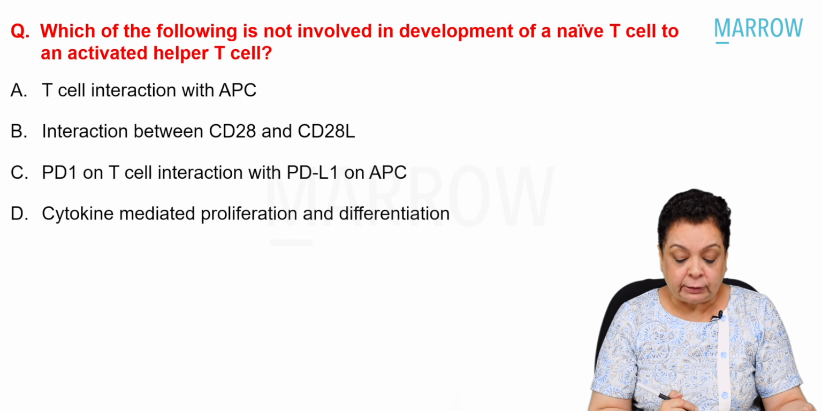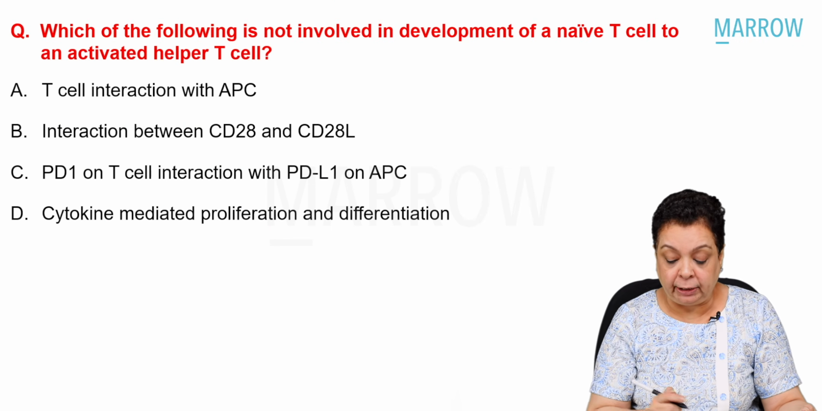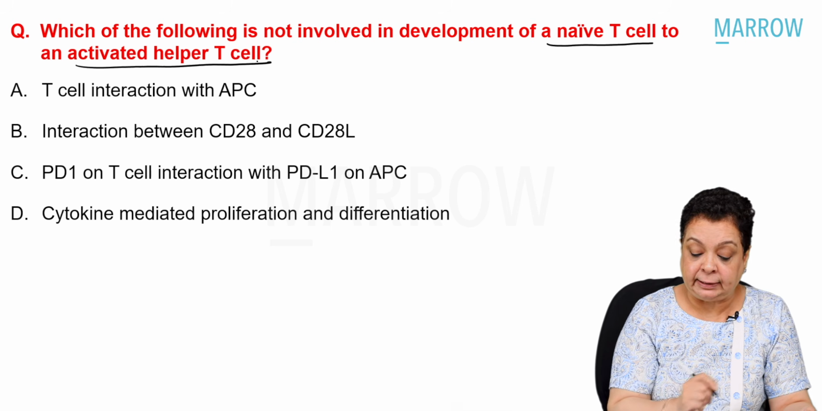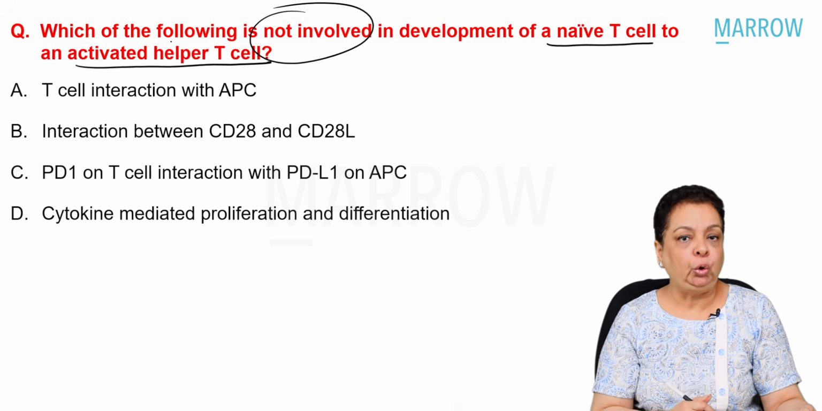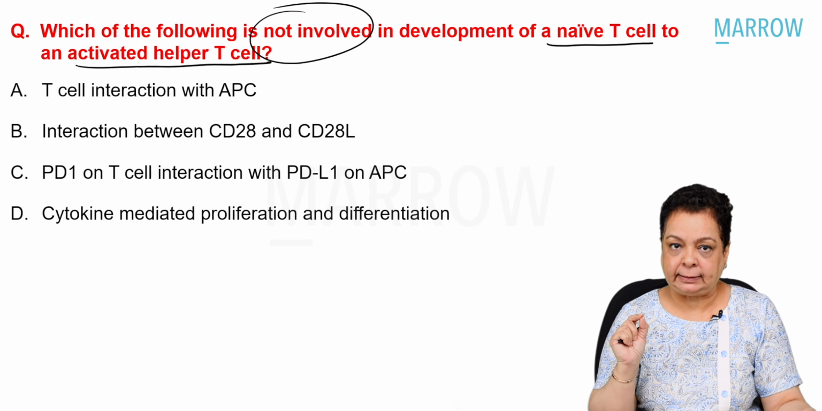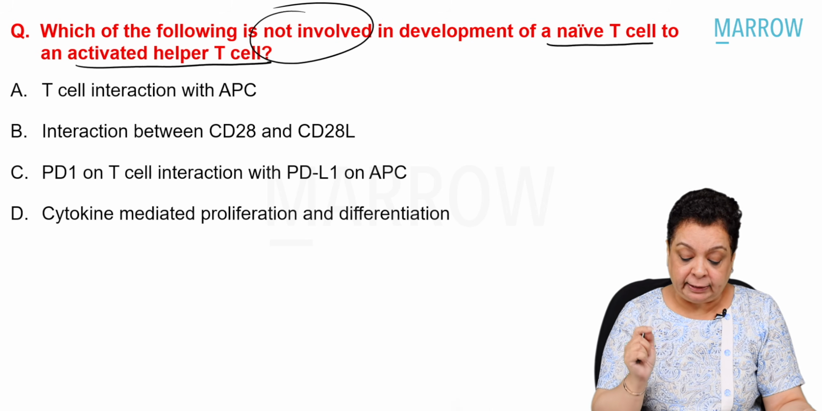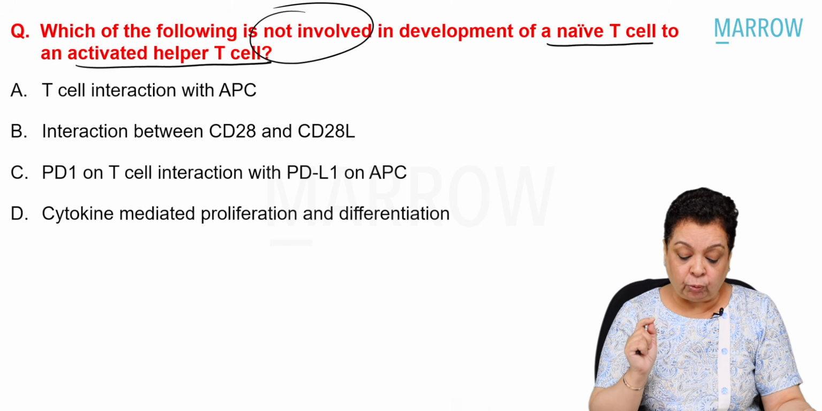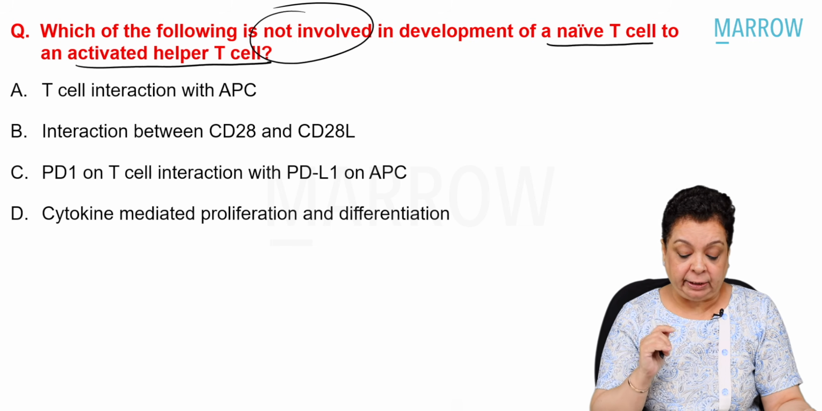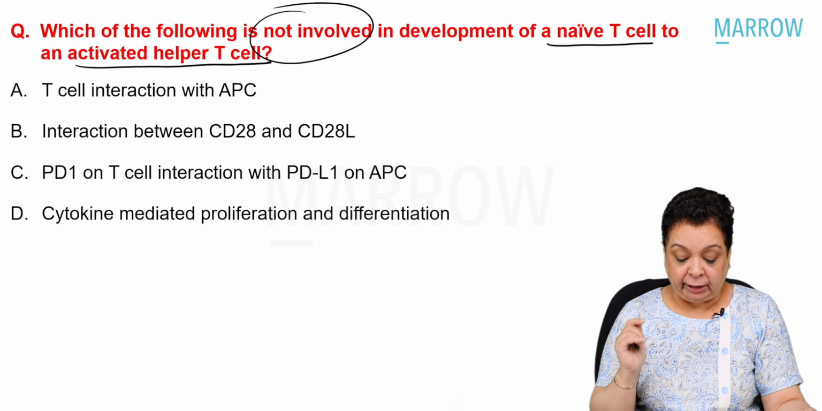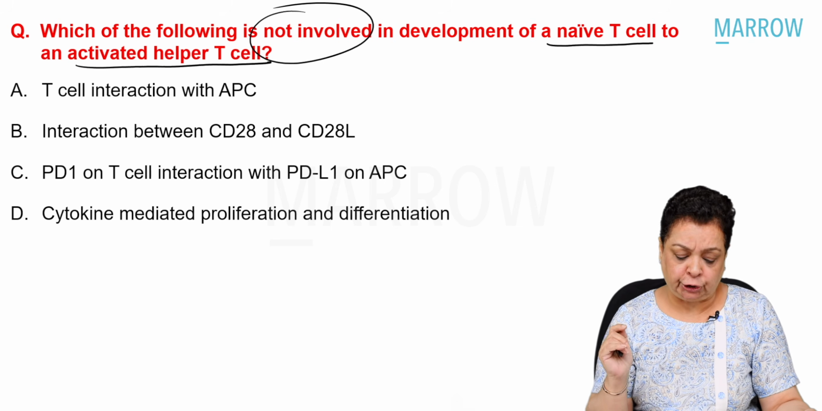Which of the following is not involved in development of the naive T cell to an activated helper T cell? So we've been asked not involved. T cell interaction with antigen presenting cell, interaction between CD28 and CD28 ligand, PD1 on T cell interaction with PDL1 ligand on antigen presenting cell, cytokine mediated proliferation and differentiation.